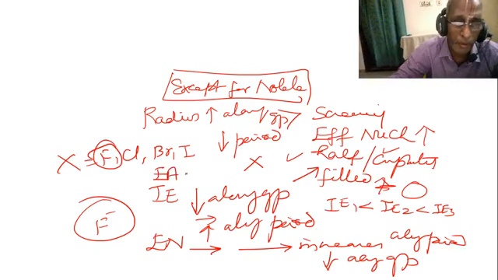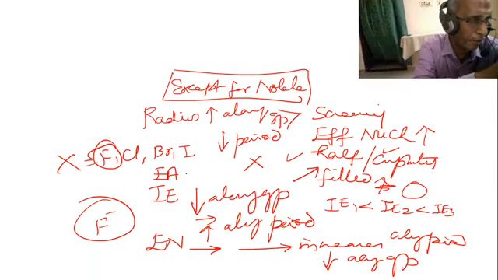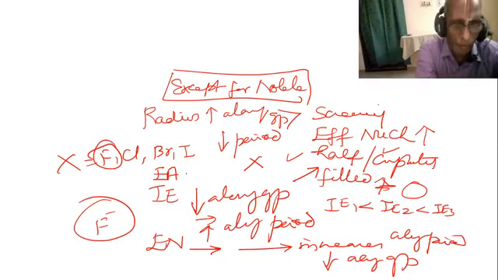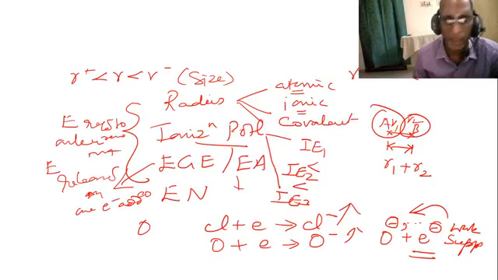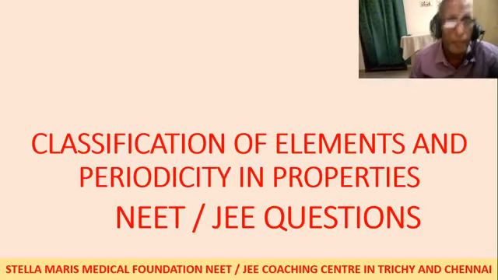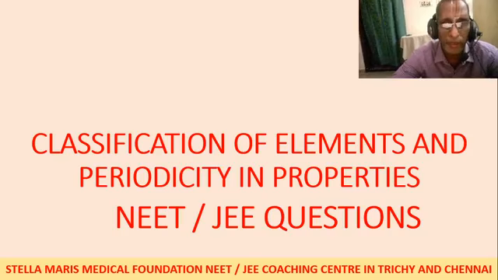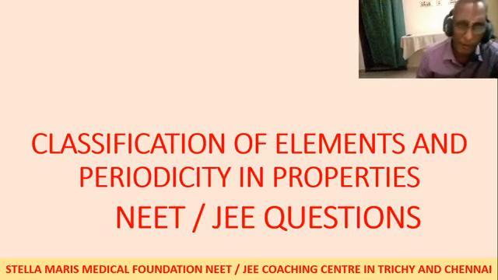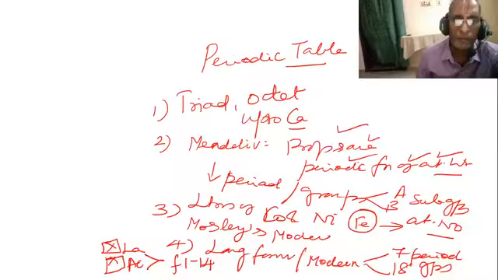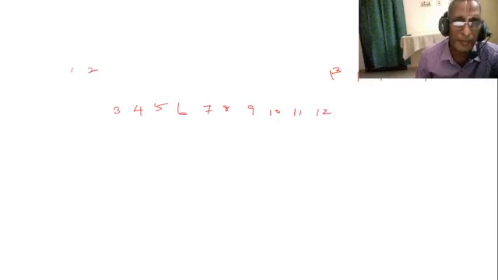Already we have seen about the electron affinity. So already 50% of the running time is getting over. Based on these revisionary aspects, let us see some questions. Today's class is classification of elements and periodicity in properties, competitive exam questions. We have seen the salient aspects in these slides.